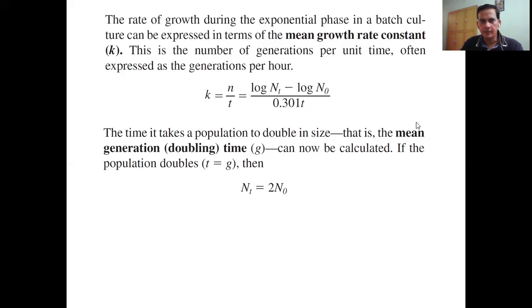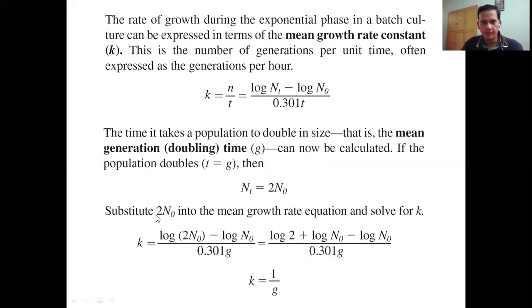Now there is also a mean doubling time, the mean generation doubling time. Initially what we were getting is the doubling time; now we can have the mean doubling time. For that, NT equals 2N0. 2N0 means that the initial number is doubling, and that equals the population at that particular time point.